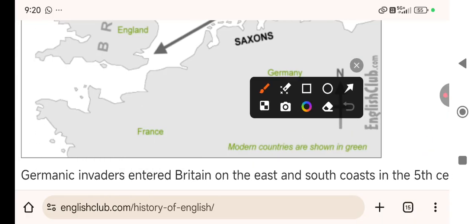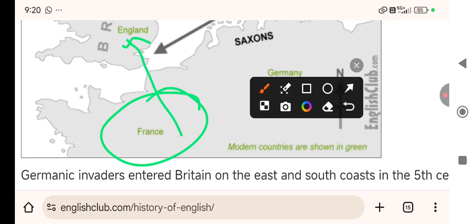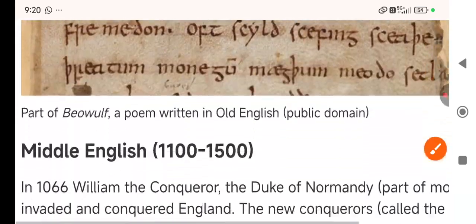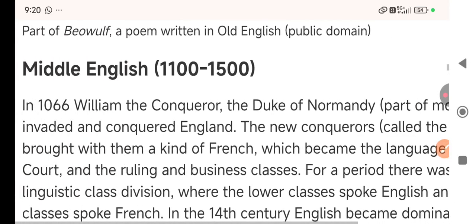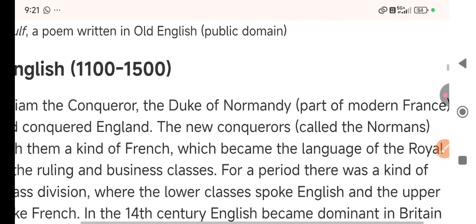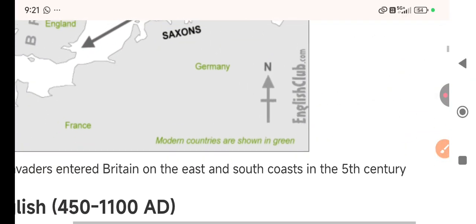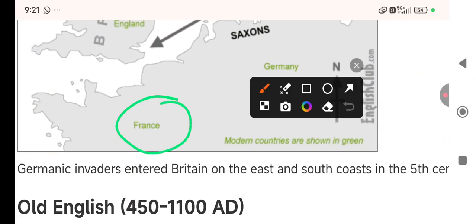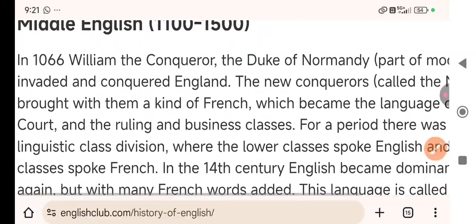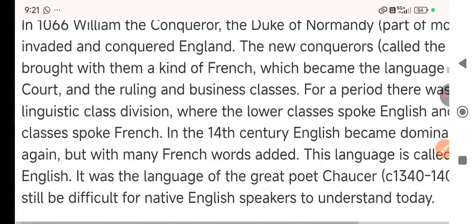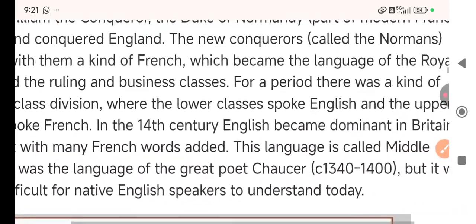These people from modern France attacked. So William the Conqueror, the Duke of Normandy, went there with his army, and he invaded and conquered England.